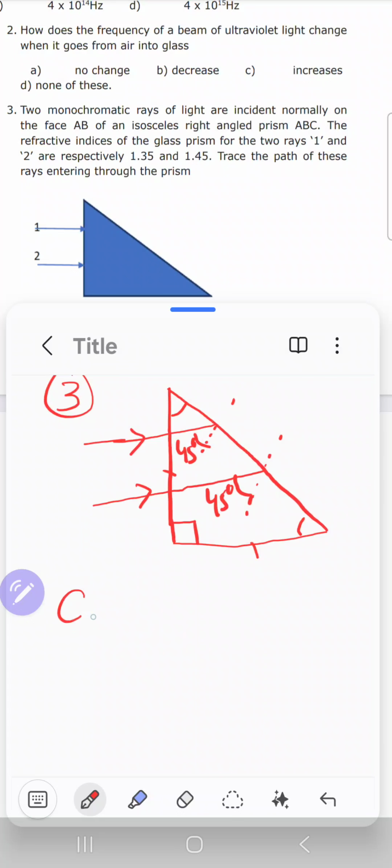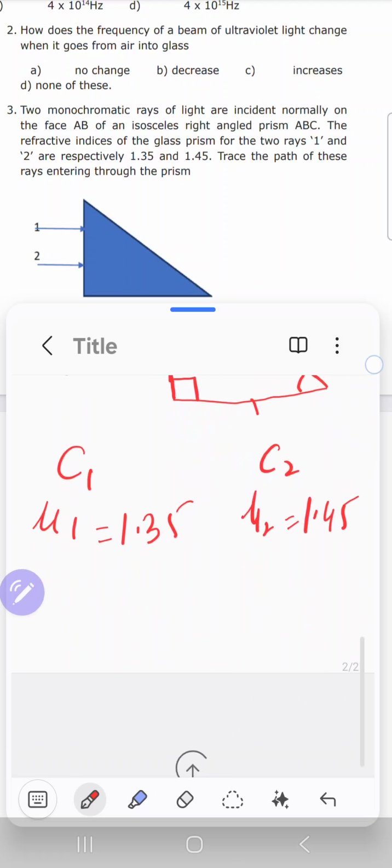So the critical angle for ray number 1 and ray number 2, this we need to find out. Instead of finding the critical angle, we can make a simple comparison between the angle of incidence and critical angle. The refractive index for ray number 1 and ray number 2 is given as 1.35 and 1.45.